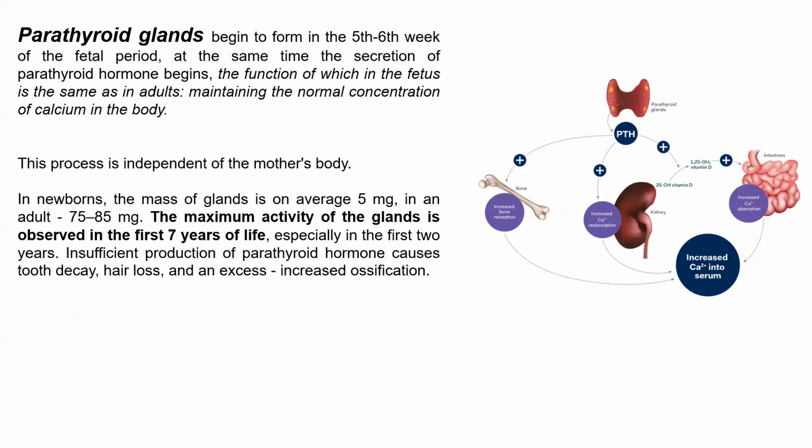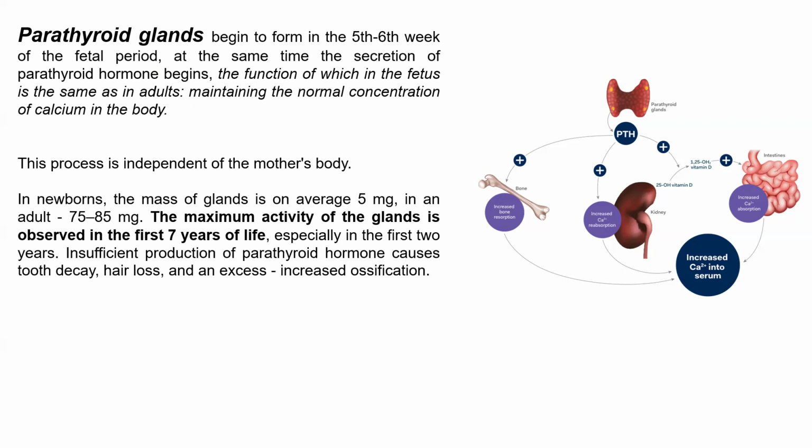If we talk about the parathyroid glands, which are connected with the thyroid gland, they begin to work from the fifth, sixth week of the fetal period. At the same time, secretion of parathyroid hormone starts. The function of parathyroid hormone for the fetus is the same as in adults, to maintain the normal concentration of calcium in the body. This process is important because it is independent of the mother's body.